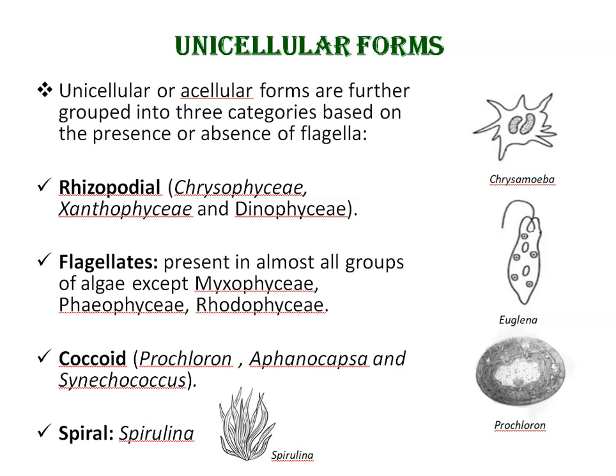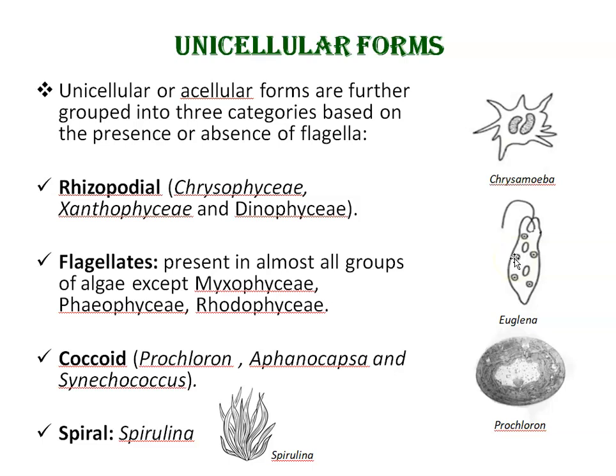Second is flagellates. The vegetative phase of many algae is a motile flagellate unicell. Flagella may be one or two or many, equal or unequal, and tinsel or whiplash type. Motile unicells are commonly spherical, elongate, ovoid, or round in cross section. Flagellated forms are present in almost all groups of algae except Myxophyceae, Phaeophyceae, and Rhodophyceae. So you can see here example of flagellate algae, Euglena.